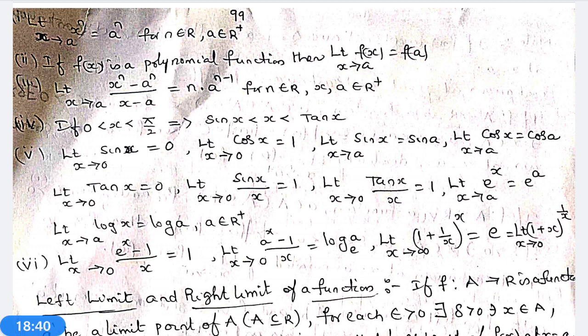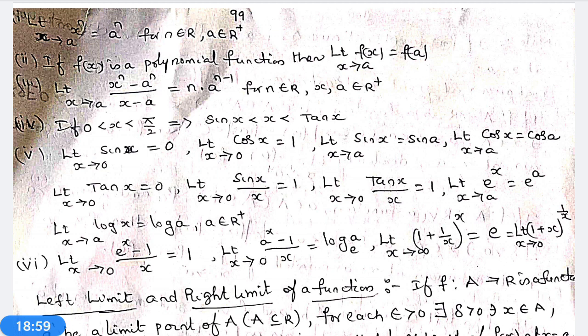Limit x tends to a, e power x is equal to e power a. Limit x tends to a, log x is equal to log a, but small a belongs to R plus, because for negative numbers, logarithms do not exist.